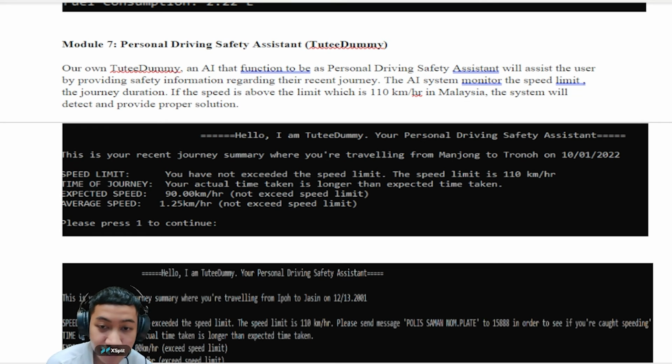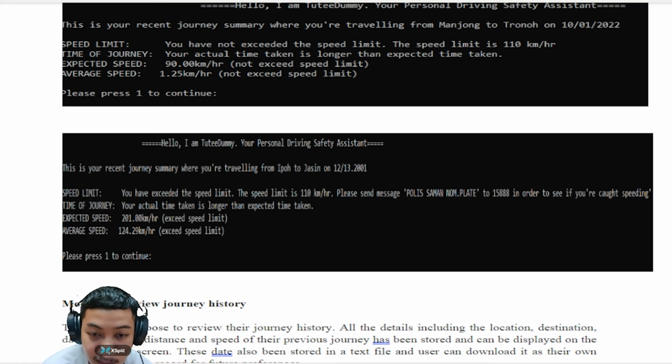If the speed is above the limit, which is 110 km per hour in Malaysia, the system will detect and provide a proper solution. For example, the Tuti Daimi detects the speed limit, and will compare the actual time and also the estimated time. In this case, the actual time taken is longer than the expected time taken. The speed has exceeded the speed limit, which is 110 km per hour. Therefore, the system will give a proper solution or suggestion, which is to message this number in order to see if you are caught speeding.